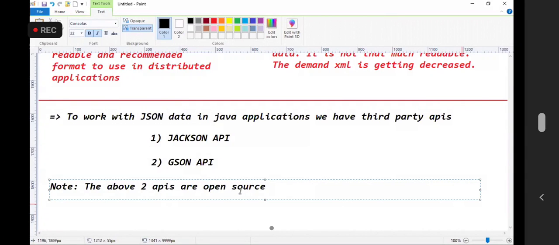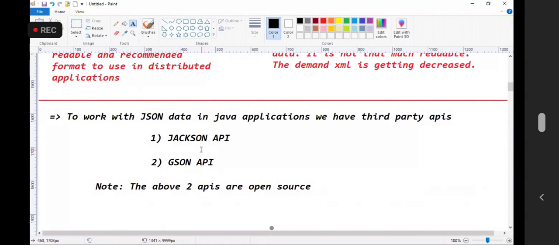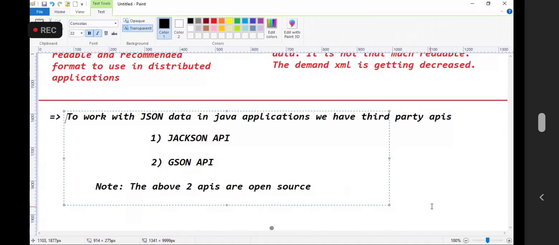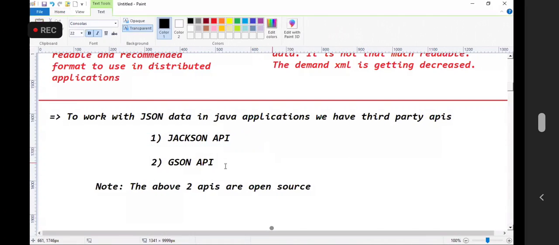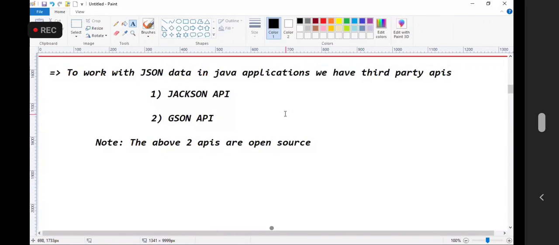Okay. When we are using Spring Boot, it internally uses the Jackson API. Are you able to follow me? To work with JSON data in Java applications, we have third-party APIs: one is the Jackson API, another one is the JSON API.